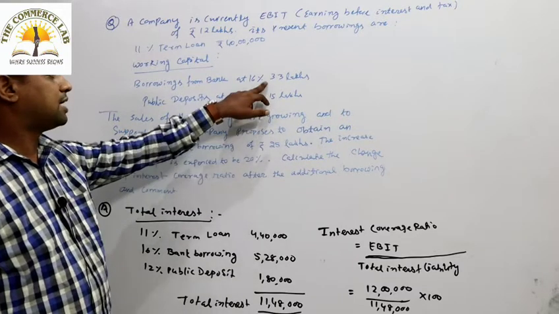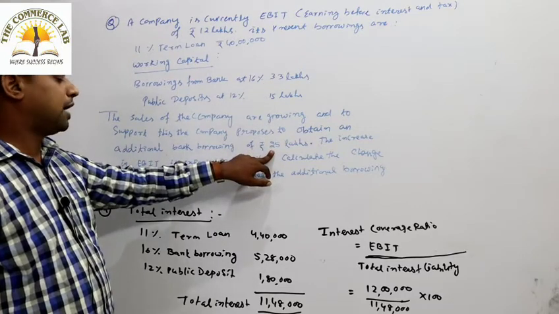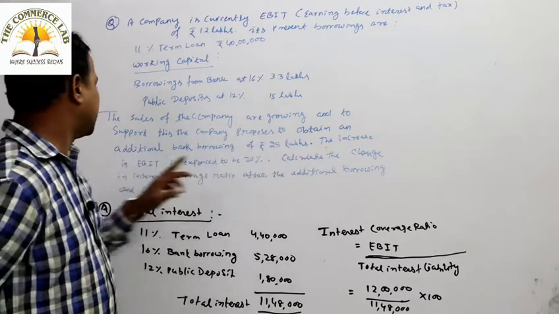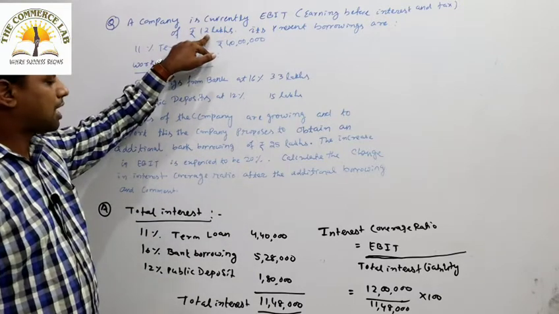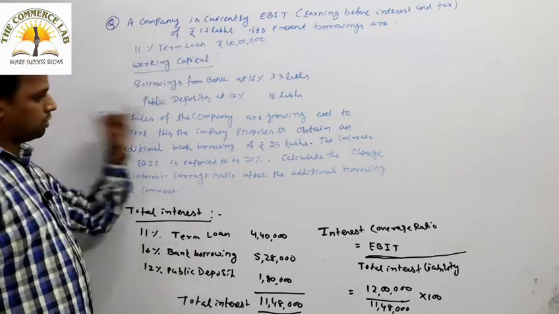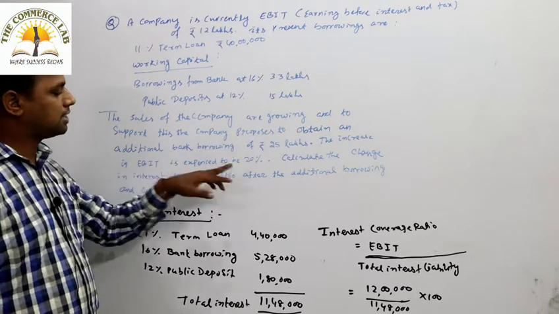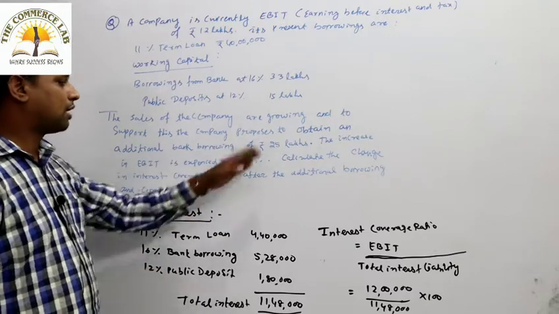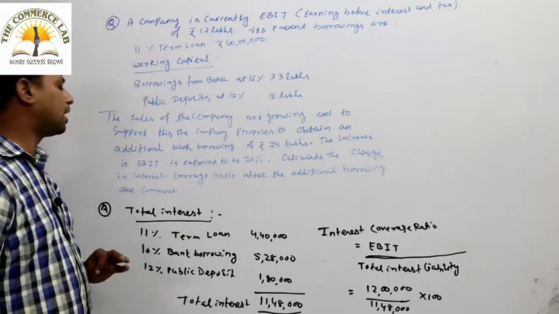25 lakh. Already it has taken loan of 33 lakh. Again it wants to borrow a bank loan of 25 lakh. The increase in EBIT is expected to be 20%. पहले जो EBIT था 12 लाख था, अभी जो 25 लाख लोन लाने के बाद उसका EBIT क्या हो रहा है? इंक्रीज हो रहा है कितना? 20%. Calculate the change in interest coverage ratio after the additional borrowing and comment.